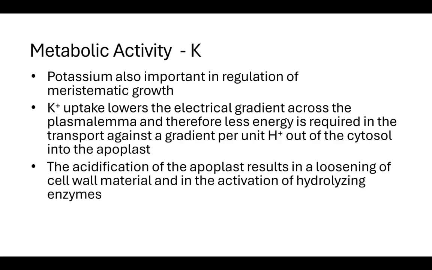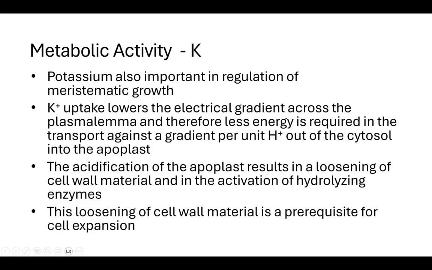The acidification of the apoplast results in a loosening of the cell wall material and in the activation of hydrolyzing enzymes. Remember, when plants grow, the cell wall is held together by calcium, a divalent cation. You have to acidify that by adding a monovalent cation, which causes the cell wall to loosen. As the cell wall loosens, it allows for stretching and growth. Calcium comes back in, which will bind it and hold it in the new format. The loosening of the cell wall is a prerequisite for cell expansion.